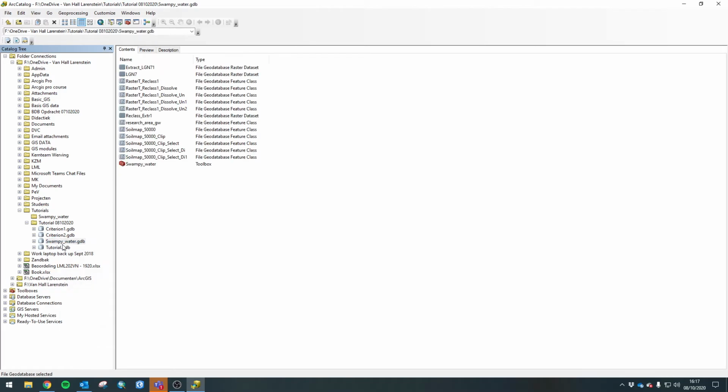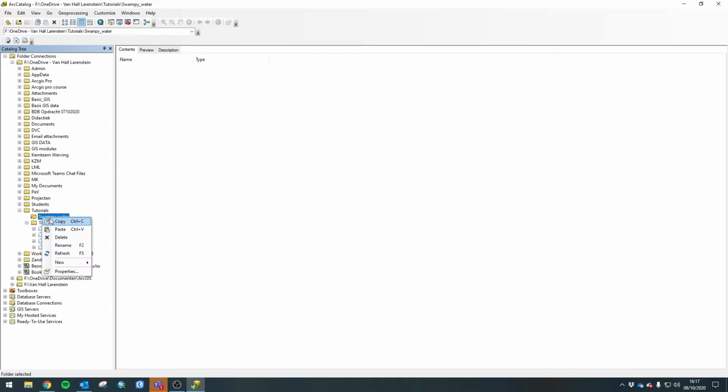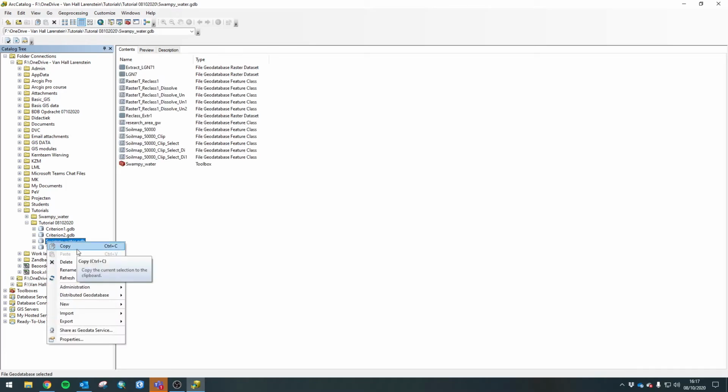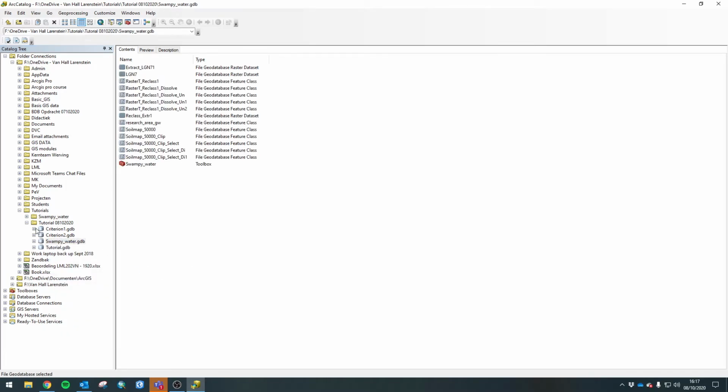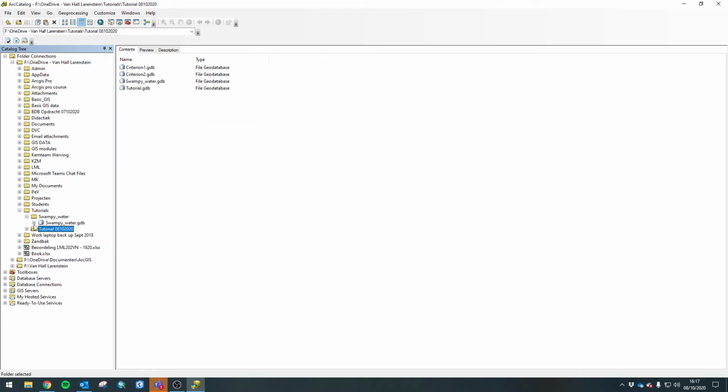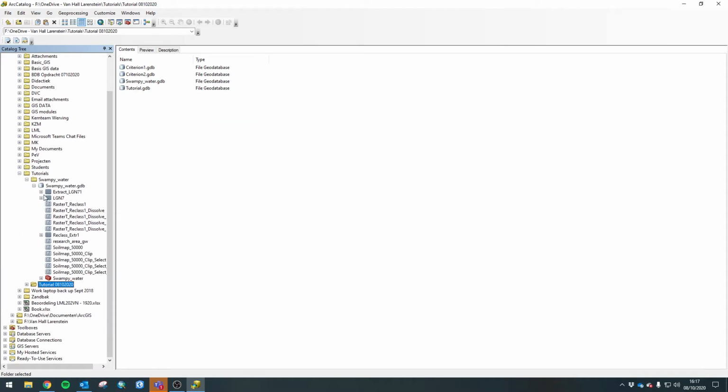We can copy the entire geodatabase and paste it into Swampy Water. Again, do not remove it. Just copy it. We don't need to cut and paste. Yeah, we're just going to copy it because we want backups. We want to be able to, if this folder for whatever reason is deleted, we still have it in here.